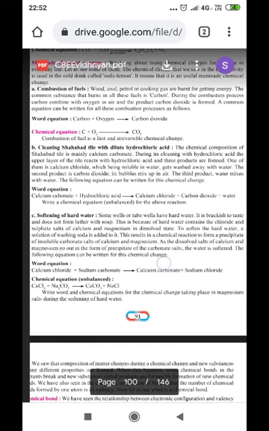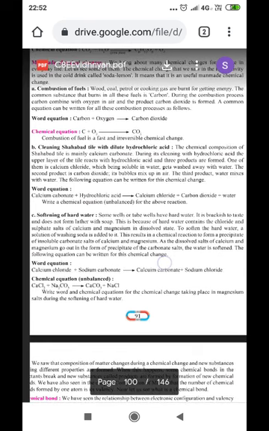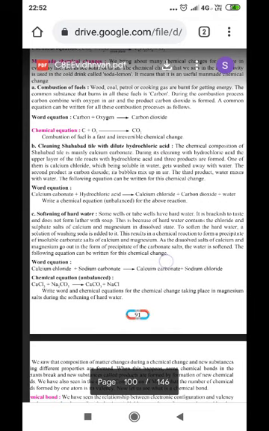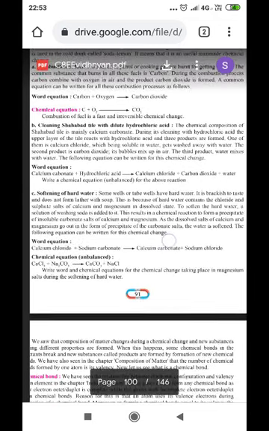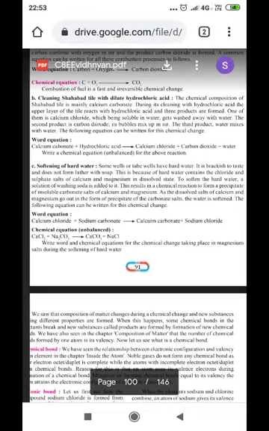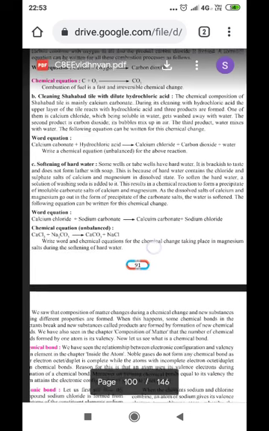During the combustion, that is during burning, carbon combines with oxygen in the air and the product carbon dioxide is formed. A common equation can be written for all this combustion process as follows. The word equation: carbon plus oxygen gives carbon dioxide. Combustion of a fuel is a fast and irreversible chemical change. Means it is only in the forward direction.